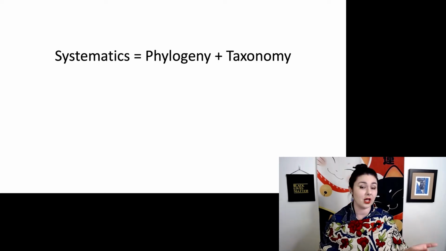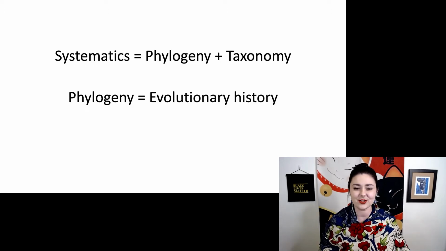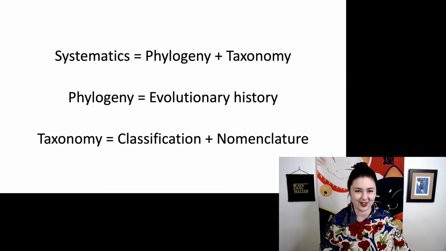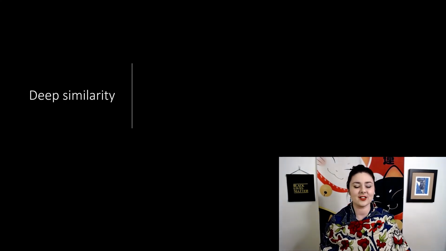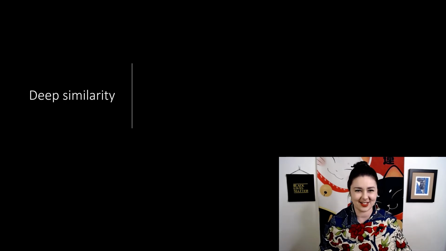So there are a couple different parts we can think about here. So first, systematics is phylogeny plus taxonomy. Phylogeny just means we're looking at evolutionary history, and then taxonomy, we have classification on one hand and on the other, nomenclature. But let's remind ourselves what deep similarity is, because this is really what we're thinking about here. We're thinking about deep similarity and how can we make sense of that?